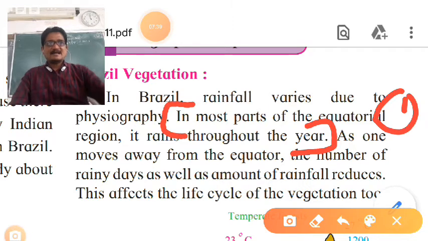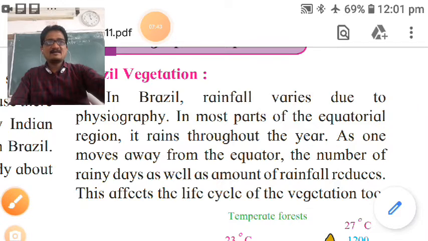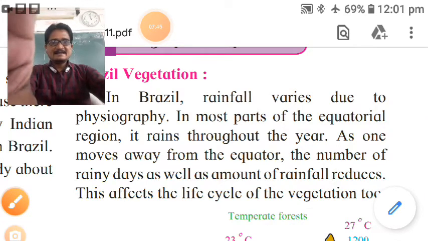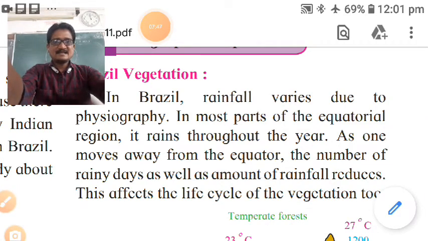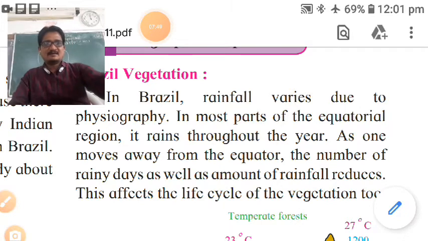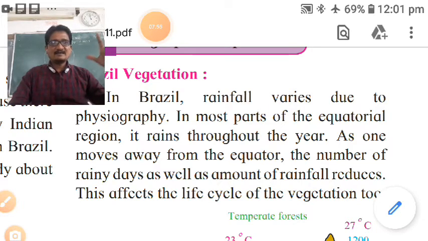As one moves away from the equator, the number of rainy days as well as the amount of rainfall reduces. Means when we are away from the equator, the rainfall is less.